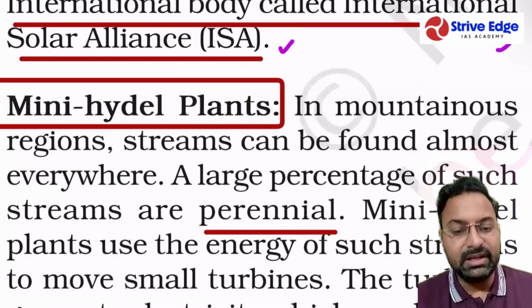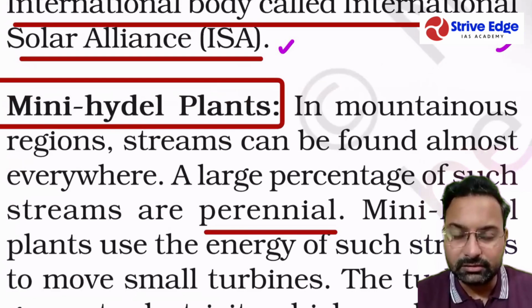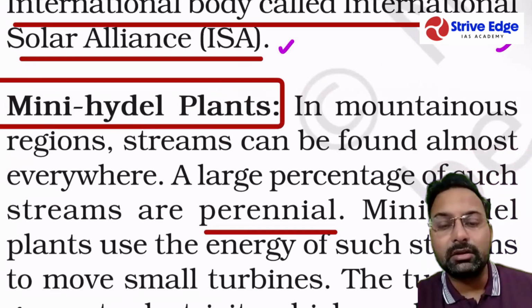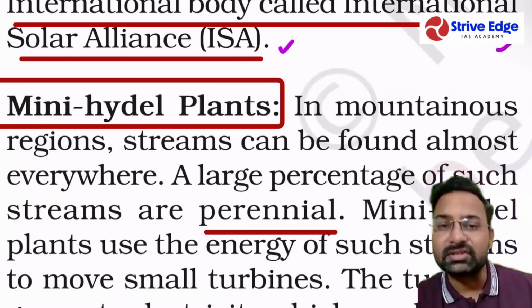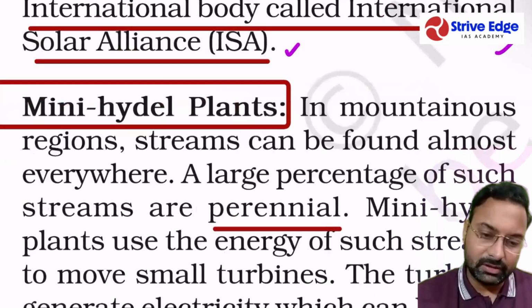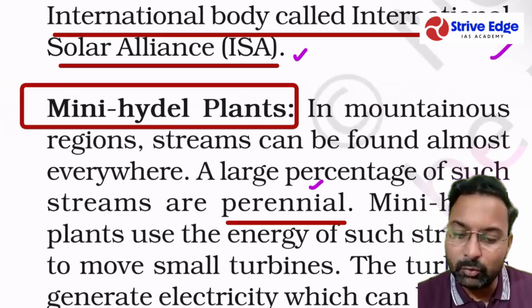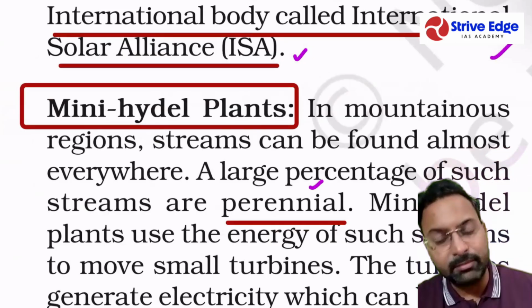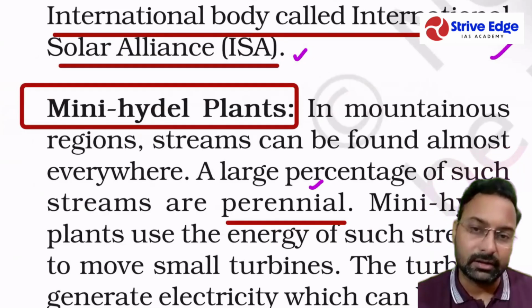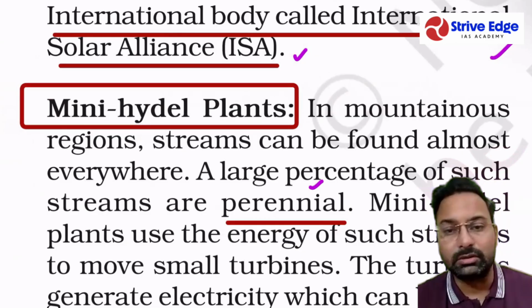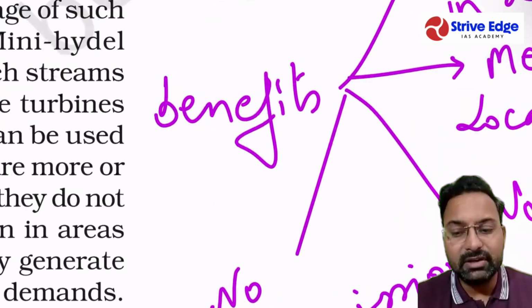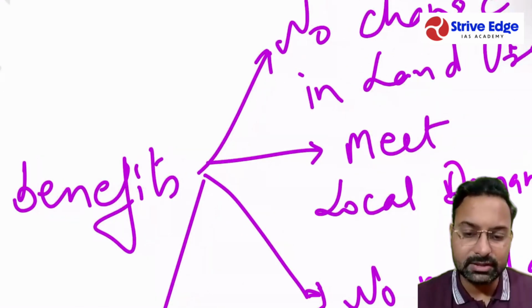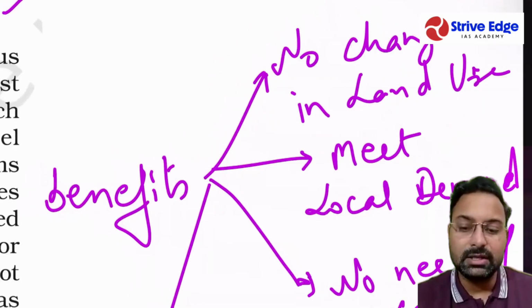Another thing is that mini hydel plants can also be started, which can be a sustainable solution, because most of our rivers are Himalayan rivers. Those are perennial in nature, so water is available throughout the year. There are benefits of these small hydroelectric power plants.